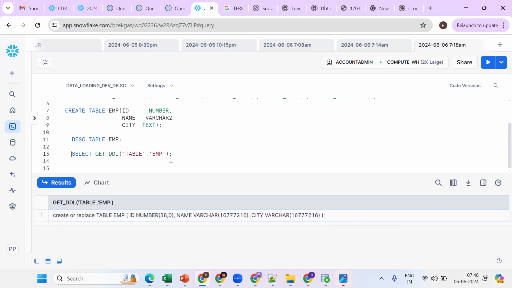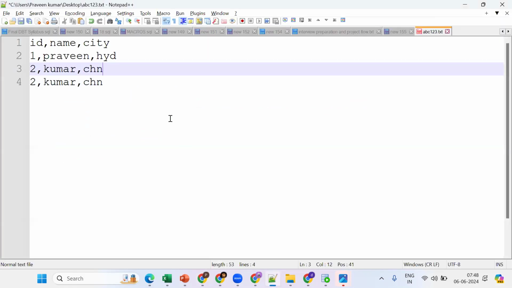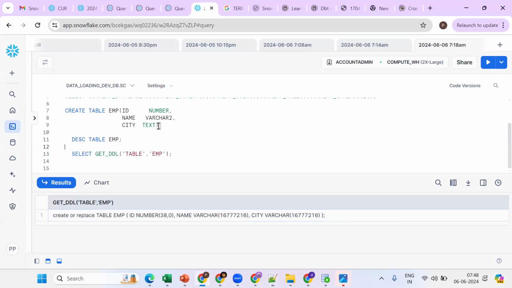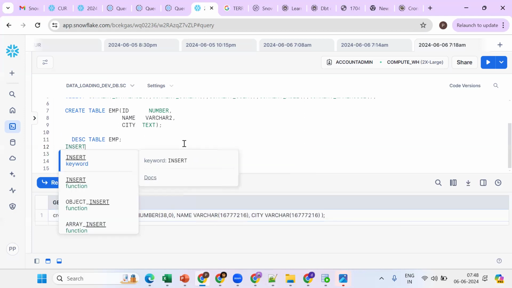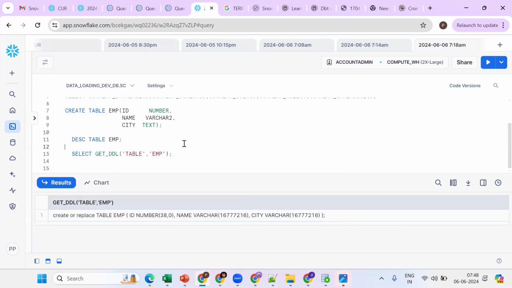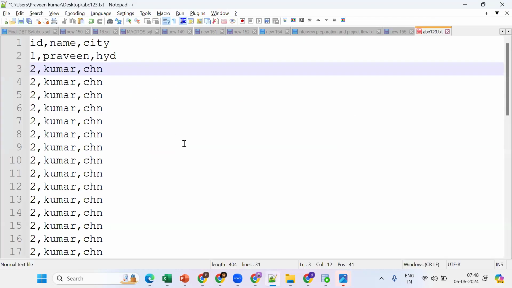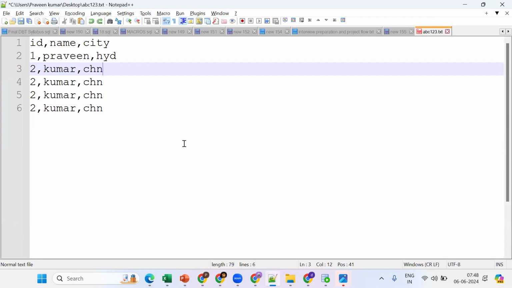Now the data is there. Suppose I have so many records. Can you insert them manually with insert into? It is not possible. Now which concept will come into the picture? The data loading part, and the file format will come in.